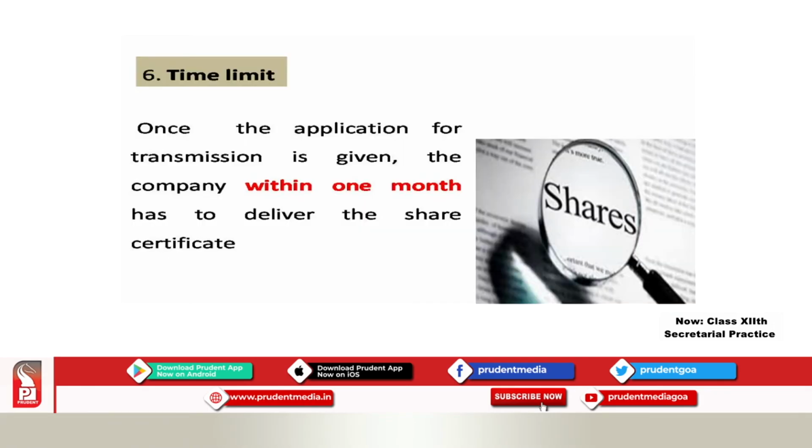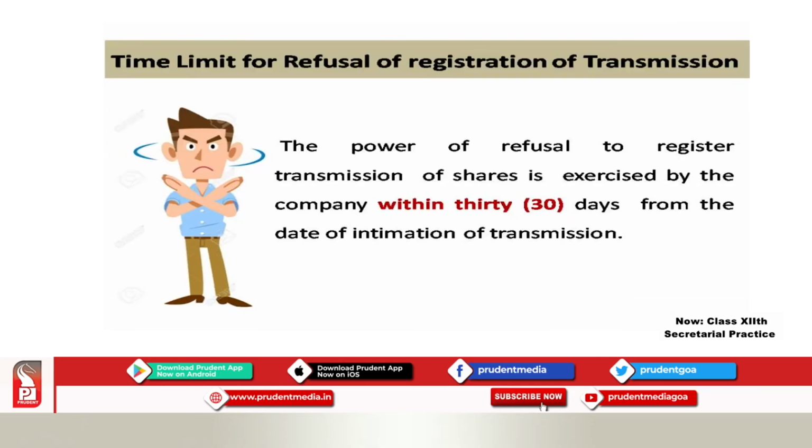The legal representative has to receive his share certificate within a period of 1 month. If not, now what happens? Okay. Again, it is similar to transfer of shares, but this is transmission of shares. So, time limit for refusal of registration of transmission.